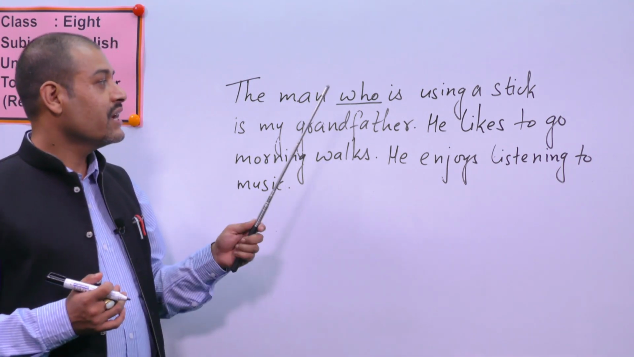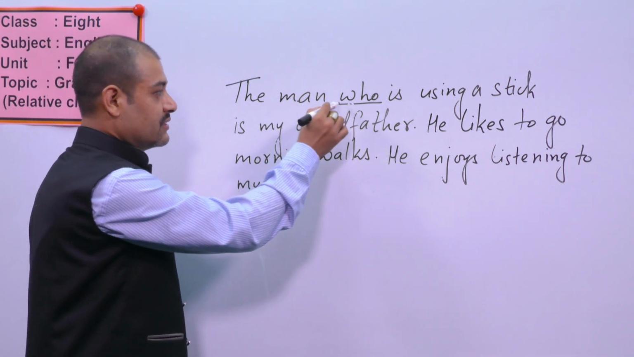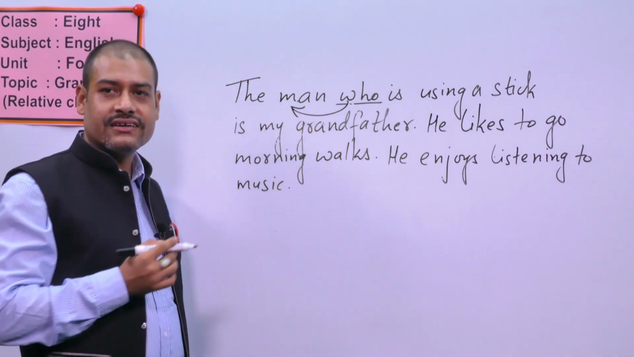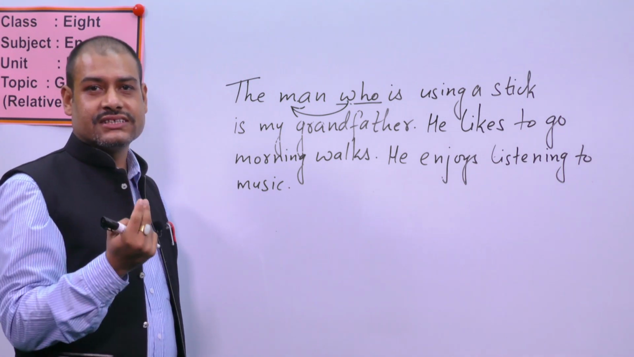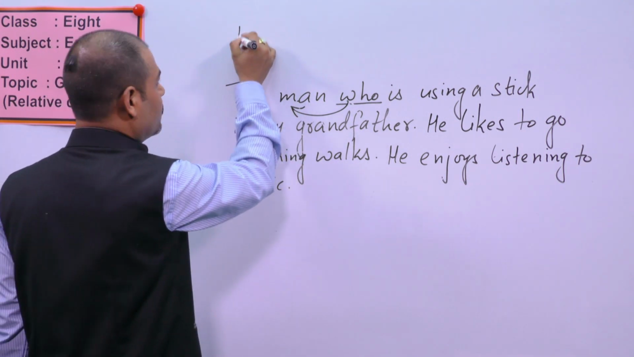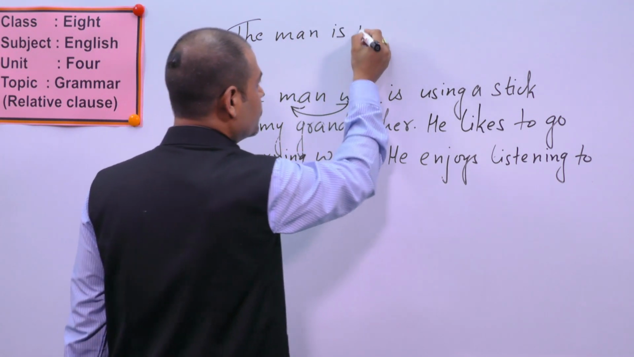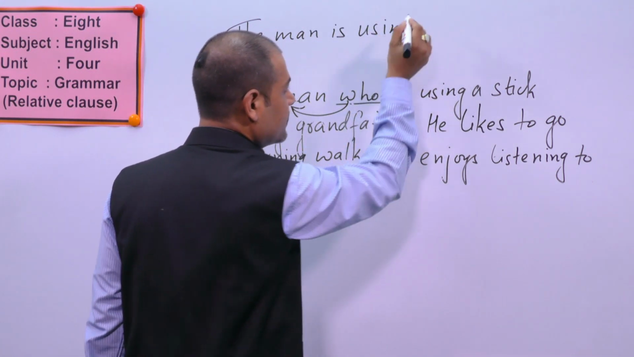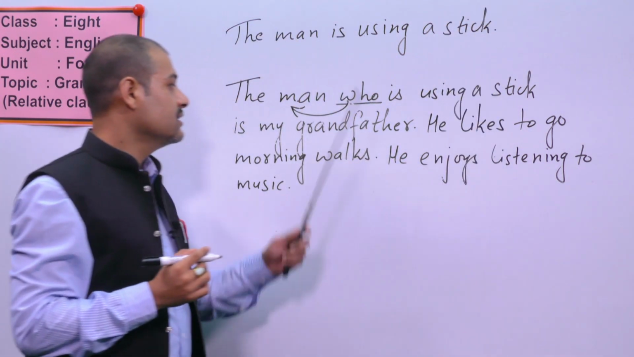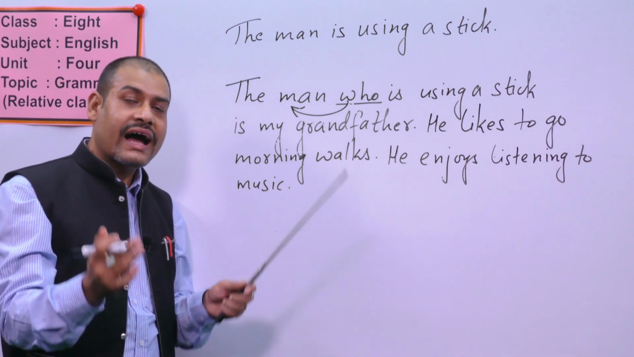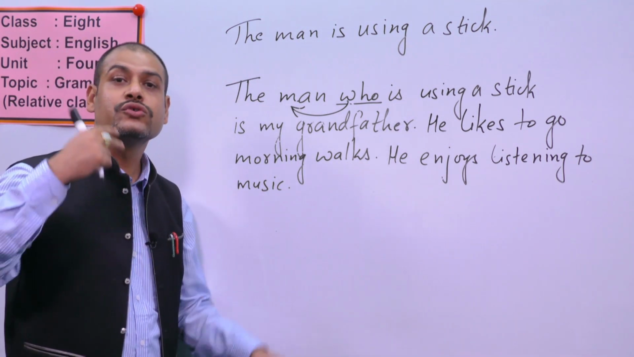So, what is the main work of this word who here? See, this who means who here. This who means the man here. Okay. And I can break up this sentence into two sentences. For example, let me show you. The man, M-A-N, man, is using, U-S-I-N-G, using a stick. Okay, this is one sentence. Now, I can write another sentence to break this same sentence into two sentences.